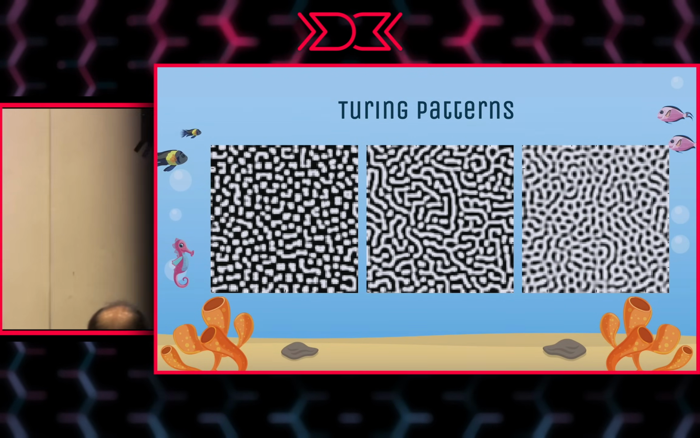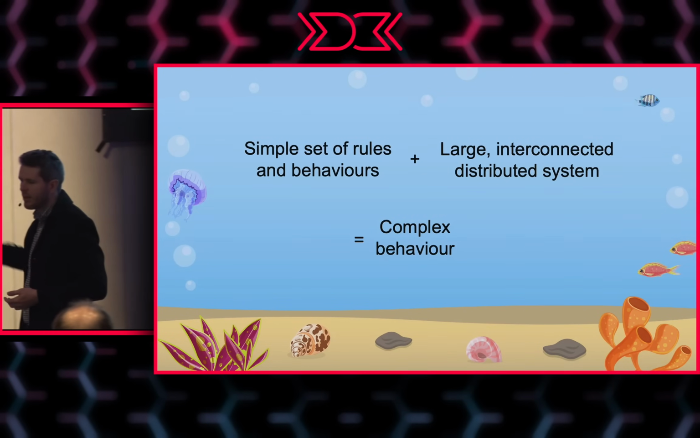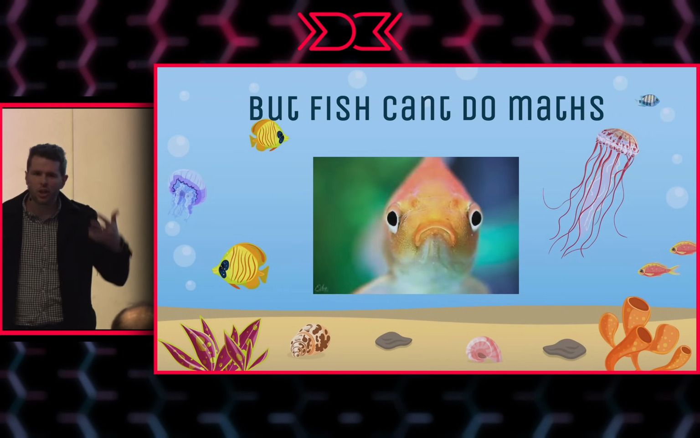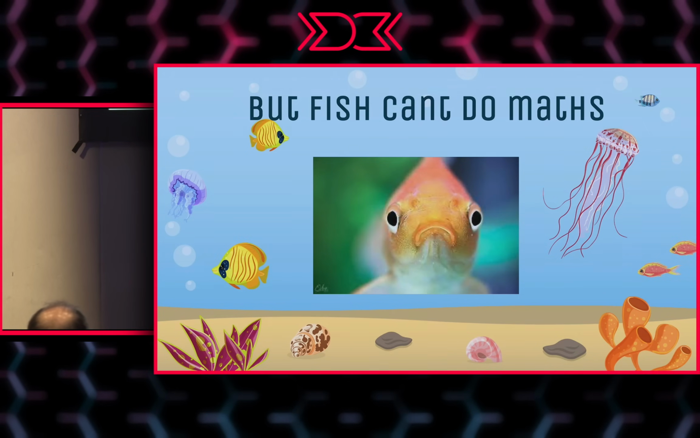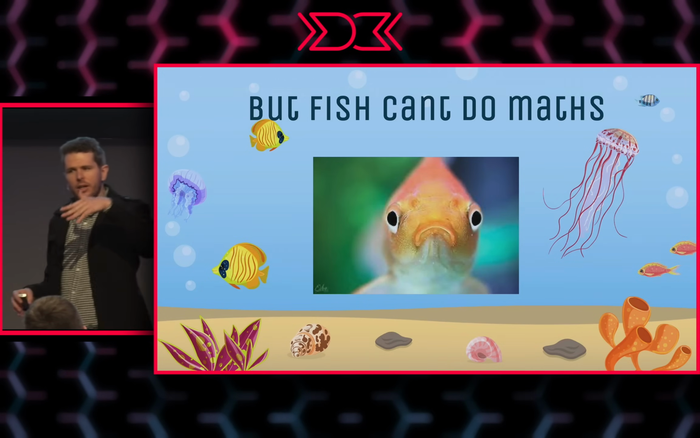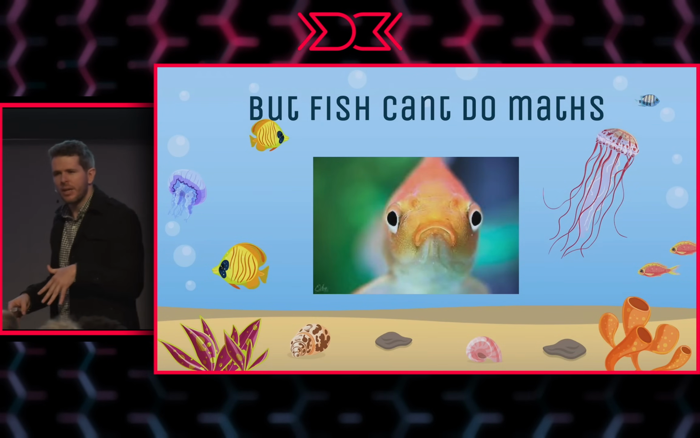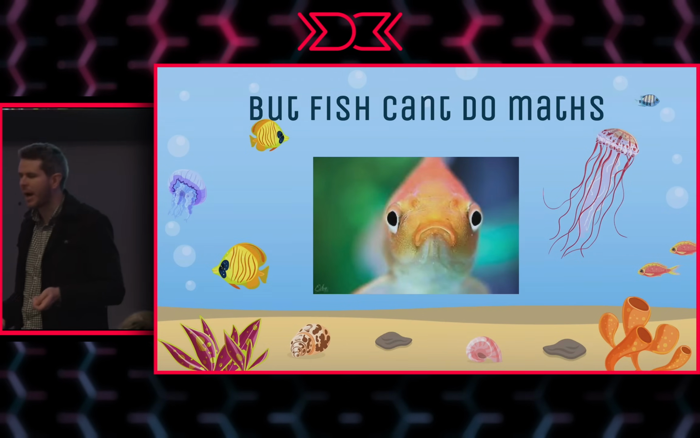But now I know what you might be thinking. Okay, cool. We've got fish. We've got a pattern that emerges that's very complicated maths. Fish can't do maths, right? So you can kind of train them up a little bit. Apparently it's possible to train a goldfish to jump through hoops, but they're not really intelligent, right? A fish can't do complicated maths.